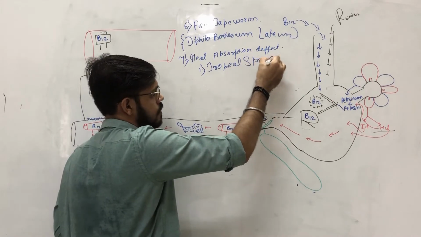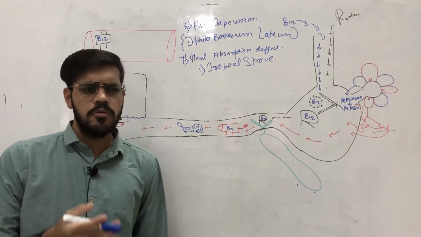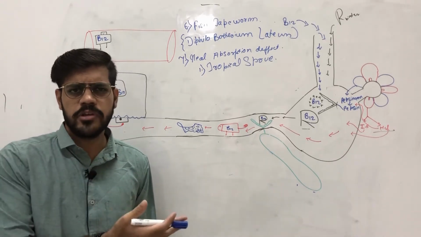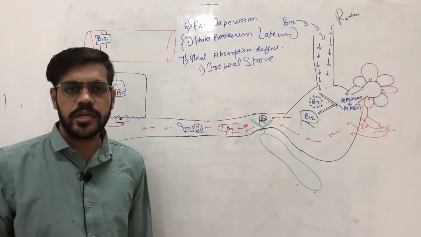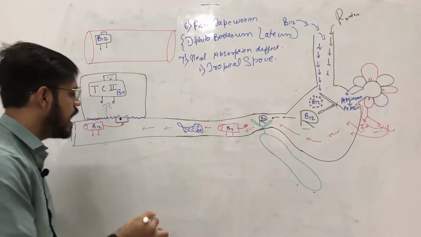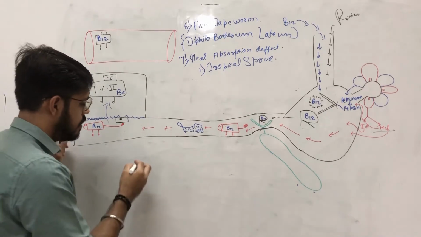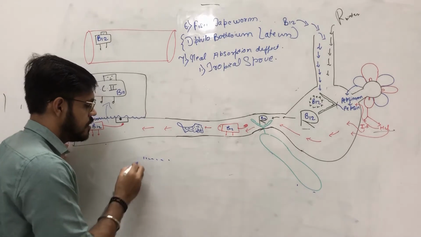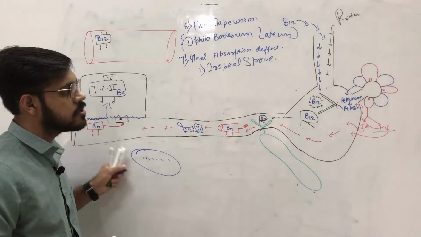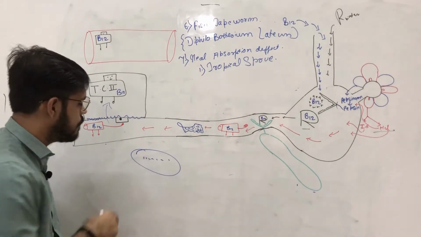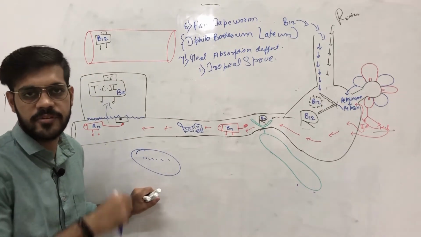sprue. What is tropical sprue? In some of the tropical countries, due to attack by an unknown etiological agent, we don't know the exact reason, the villi of the small intestine undergo atrophy. The villi which are present on the small intestine undergo atrophy, and due to this there is a reduced absorption of B12. And if the B12 is not absorbed from here, the person will surely develop B12 deficiency.